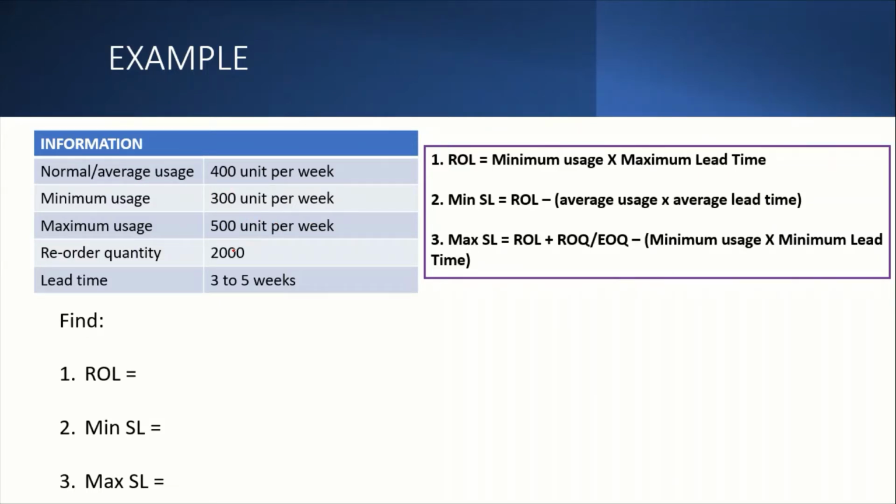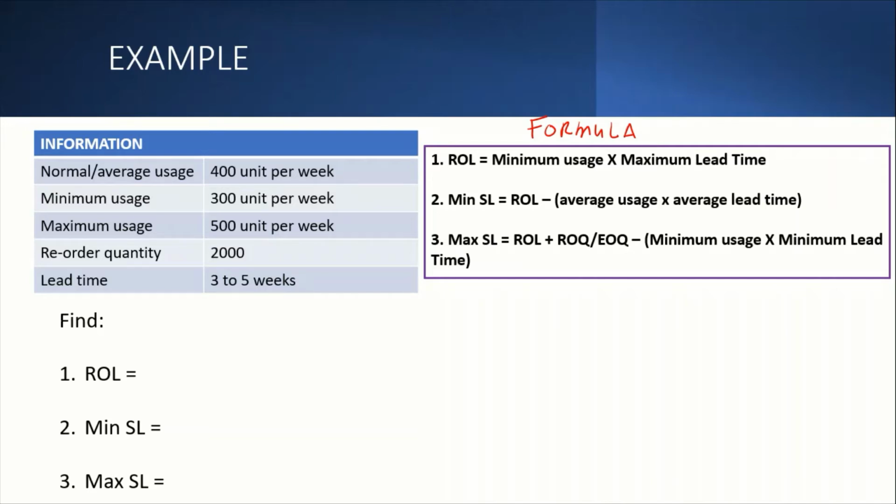Maximum usage is 500 units per week. The reorder quantity is 2000 and the lead time is 3 to 5 weeks. So what you need to find is the ROL, the min SL and the max SL. So the formulas are given here. These are the formulas for the three calculations.